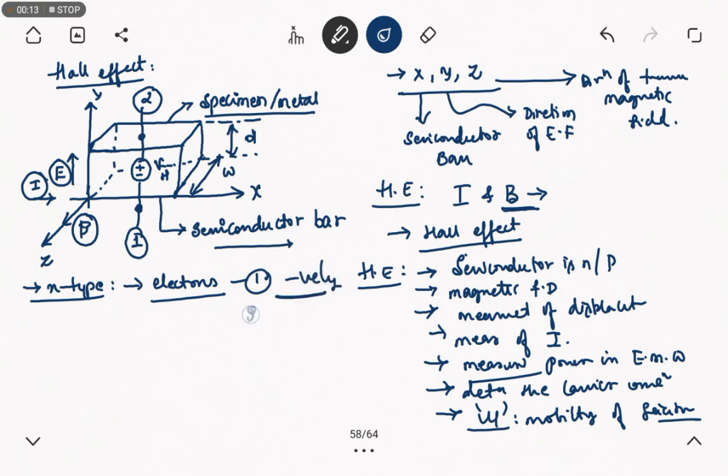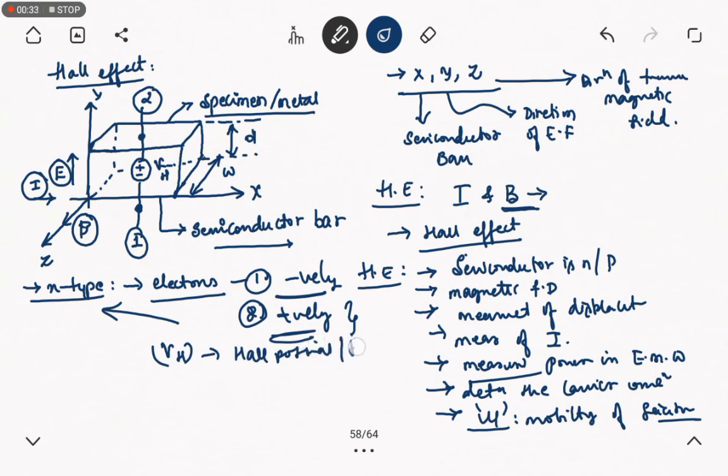So side 2 will be positively charged. Hence it is an n-type material. Whenever this process happens, a potential develops, termed the Hall potential or Hall voltage.